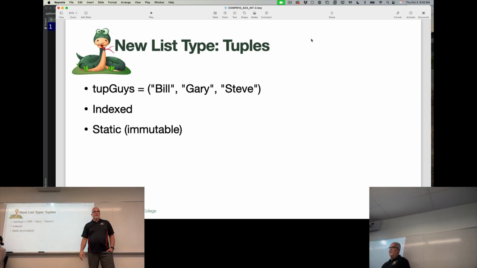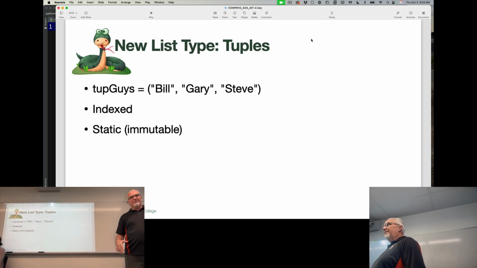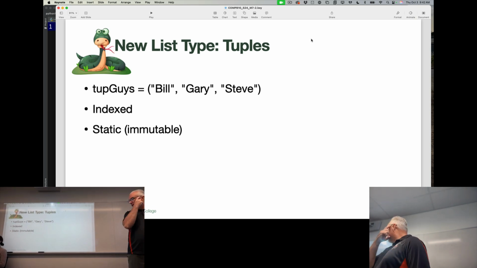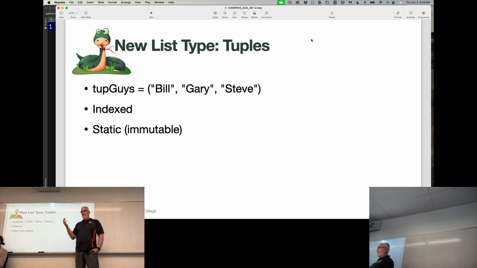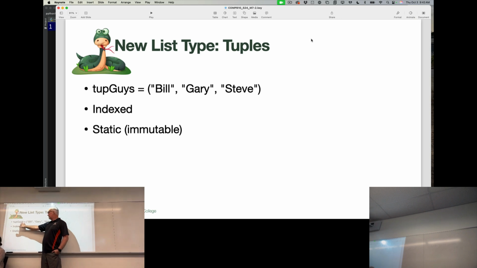Some people confuse a tuple with the way parentheses are used in a function or in other places where you might see parentheses. But the main way you can tell that it's a tuple and not an argument being fed to a function is that there's no function name, right? Right here, I've got a variable name, the assignment operator, and then the tuple itself.